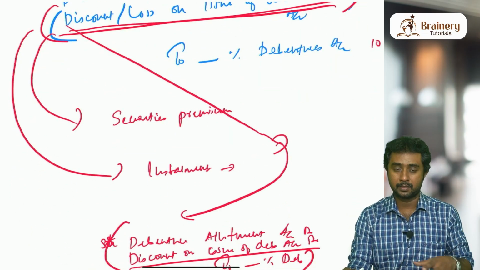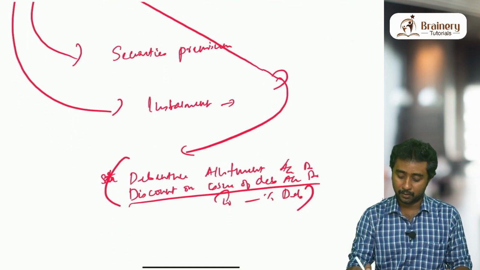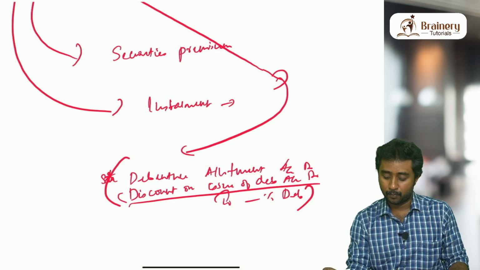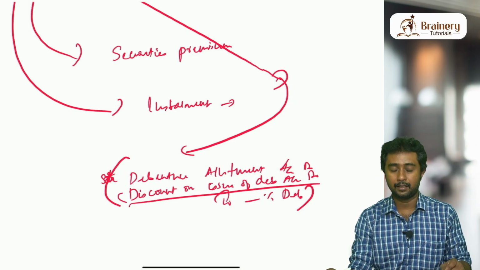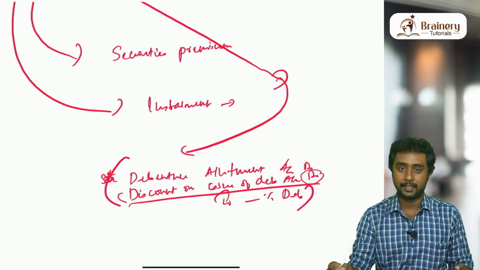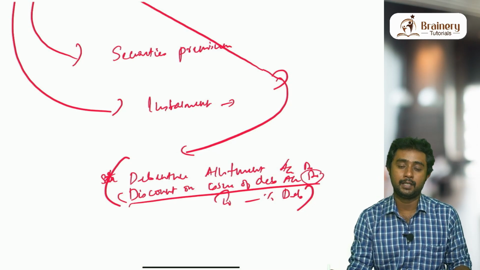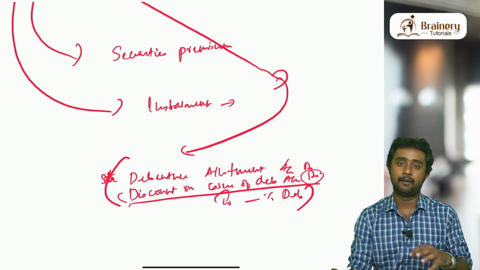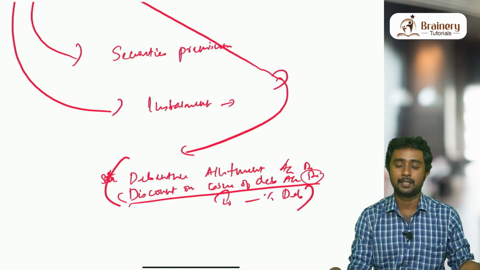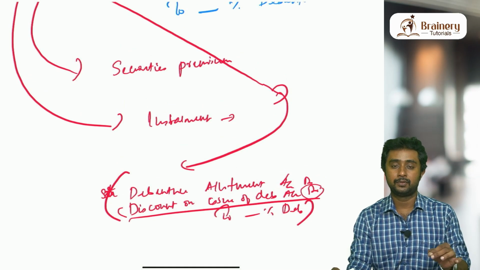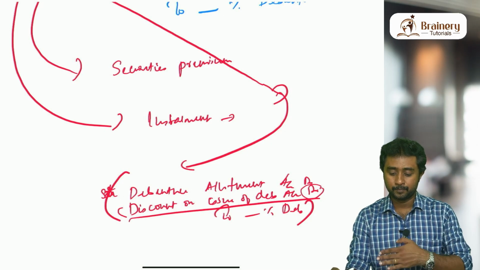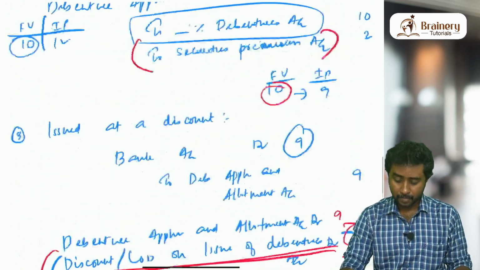And if discount comes in the installment method, the discount account should be mentioned in the first entry of allotment. That means debenture allotment account debit to dash percentage debentures. In that entry you have to mention this discount on issue of debentures account also, which should be debited. And if securities premium is there in the installment method and they have not mentioned along with which installment the premium is collected, by default it is collected along with allotment only. So in allotment's first entry you have to mention the securities premium account also. This is how you have to pass the entries for these debenture cases.